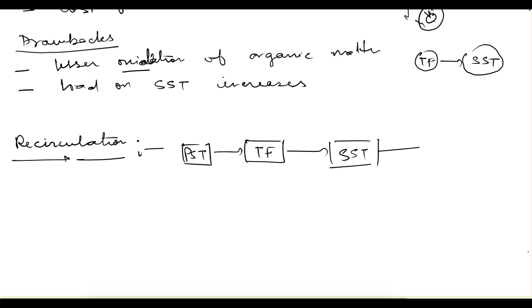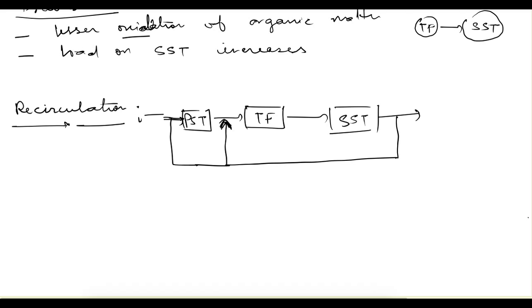Recirculation means that some of the effluent which is coming out of the secondary sedimentation tank will again enter into the trickling filter. Either it can be directly from the secondary sedimentation tank to the trickling filter, or it goes to the influent of the primary sedimentation tank. So either of the two processes can be used. That is known as recirculation.